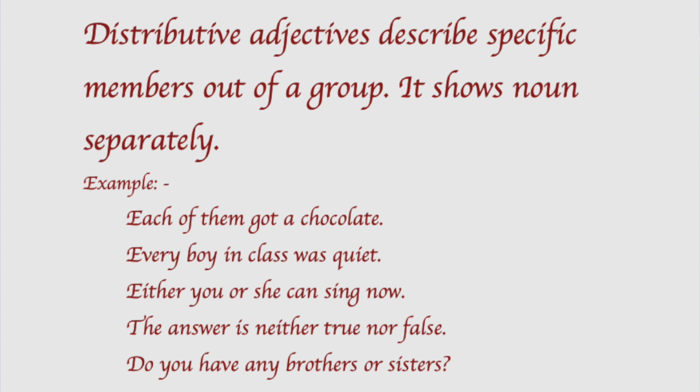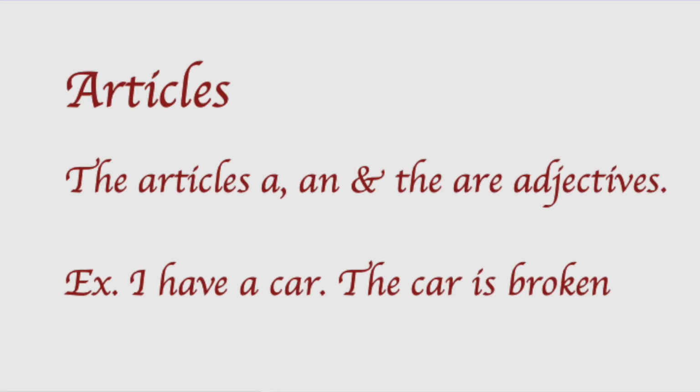These all are types of adjectives, and finally we have articles. Articles are also adjectives. The articles a, an, and the are considered as adjectives because if I say I have a car or the car is broken, here a is an adjective. It gives information about car. How many cars? A car. The car. In the next sentence, the car is broken. The car means the particular car. So these are also considered as adjectives.